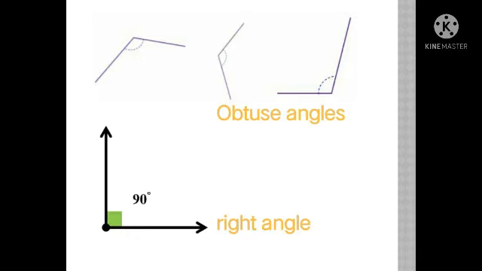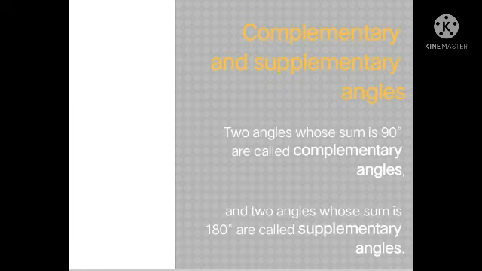Now students, there are two more types of angles, complementary angle and supplementary angle. When two angles have a sum of 90 degree, they are called complementary angles. I mean two angles which on summing give an exact value of 90 degree are called complementary angles. On the other hand, if the sum of those two angles is 180 degree, then they are called supplementary angles. Simple, right?